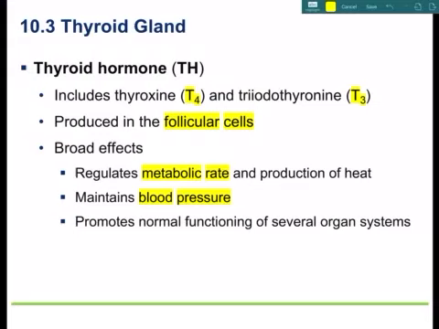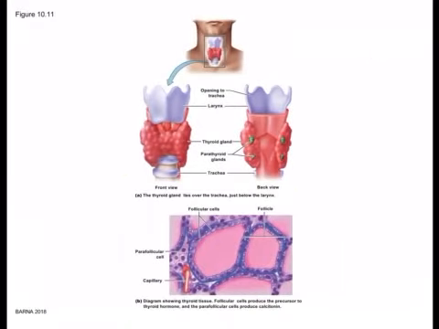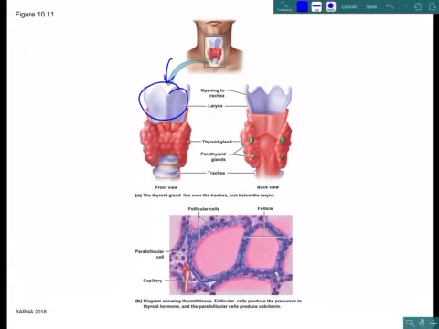If you have a deficiency in thyroid hormone, you can get a type of dwarfism. It's also very important in the regulation of estrogen and progesterone. A lot of women that don't have enough thyroid hormone may have infertility issues as well. And so you can see this is your larynx right here. The opening to your trachea is up here, and your thyroid gland is sitting about mid-neck. You have these follicular cells, and these follicular cells make a protein, and that's going to combine with iodine. Iodine is actually necessary to make thyroid hormone, and that thyroid hormone would be accumulated in that lake there.